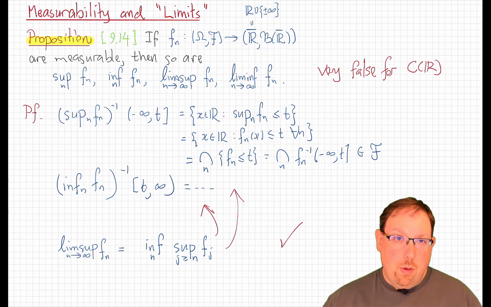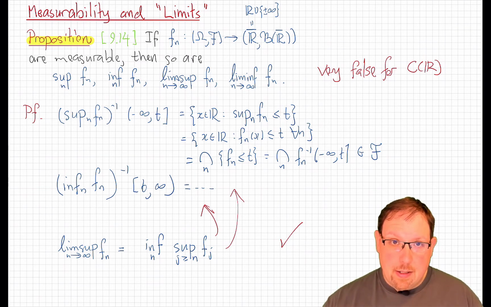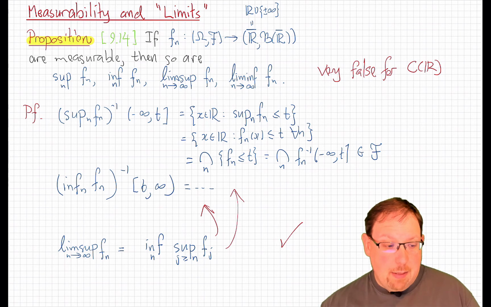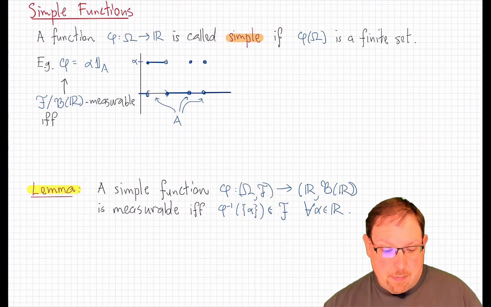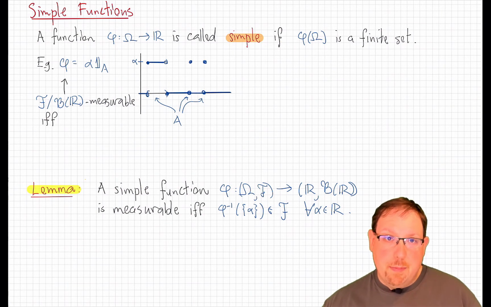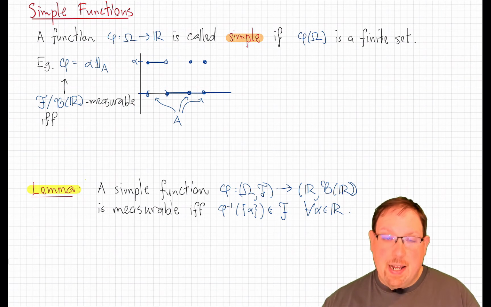Thus, not only are measurable functions robust under all kinds of limits, but the proof that they are is exceedingly simple. Now, speaking of exceedingly simple, let's talk about simple functions. These are going to be our bread and butter for approximating measurable functions. A real valued function on any space is called simple if it has finite image.